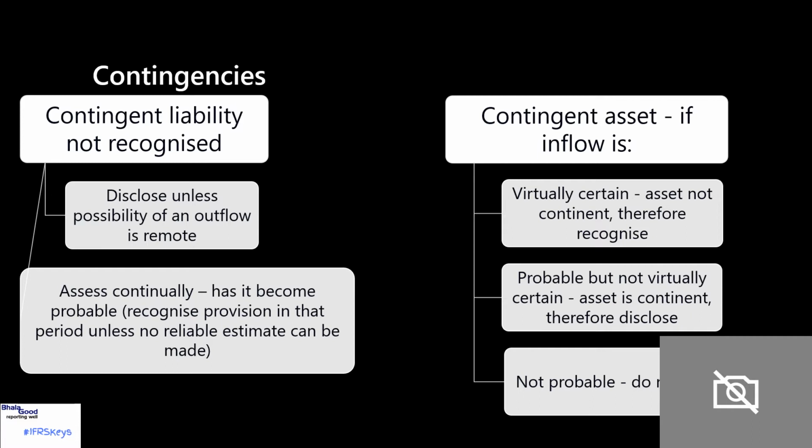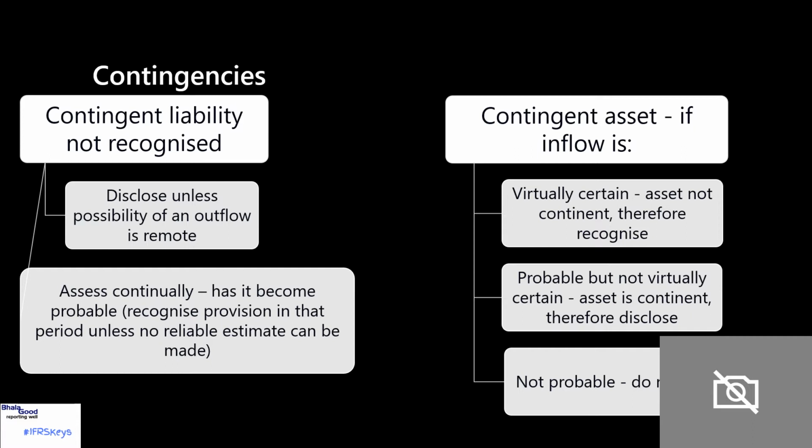We need to disclose a contingent liability unless we decide that the outflow of future economic benefits is remote, in which case we then don't disclose anything. However, whether we disclose or not, we should keep reassessing. So in other words, something that was disclosed as a contingent liability could become an actual liability, and something that was not disclosed because the possibility was remote might also become a contingent liability that needs to be disclosed.